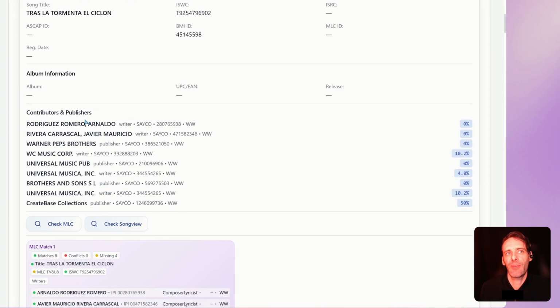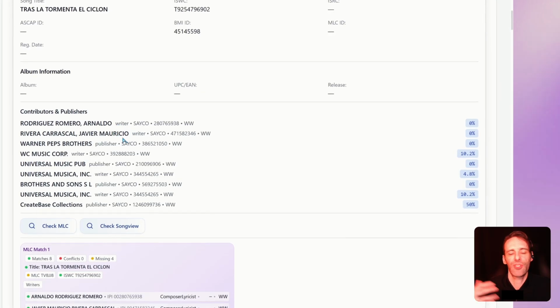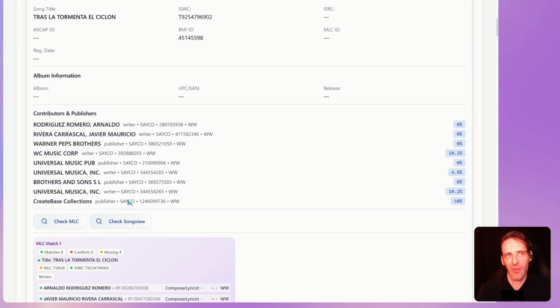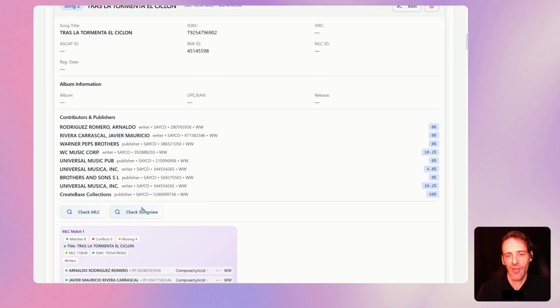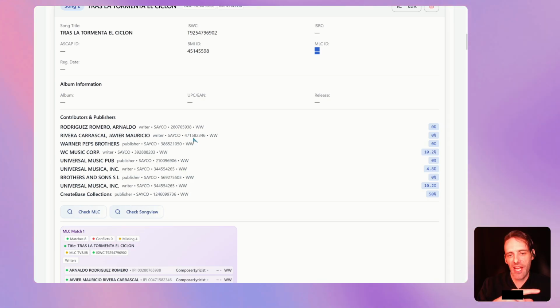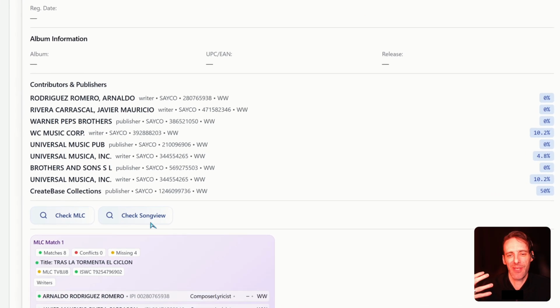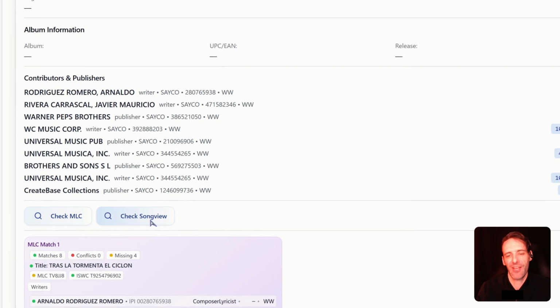If I were to go double check this information, I would have to go to the database for the MLC or perhaps to SongView, which is the project that is held in common between ASCAP and BMI. And I would have to look at that information and keep going back and forth between different tabs. Nothing is automatically recognized. There's certainly no color highlighting or anything that makes a user-friendly experience to double check that information. So with CreateBase, we've brought all this information in-house.